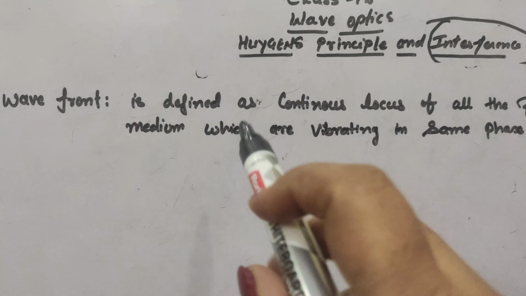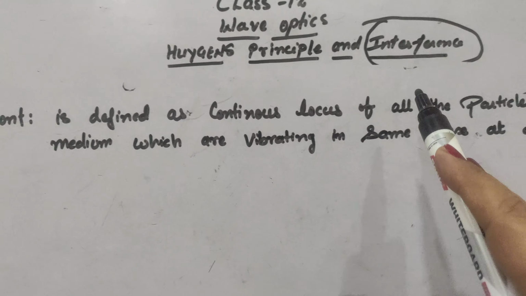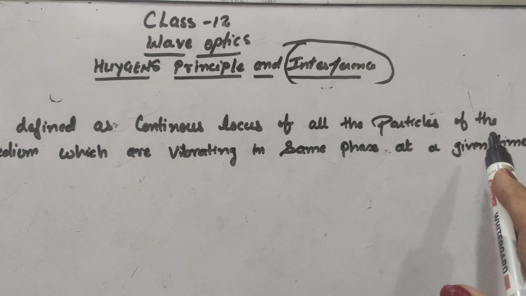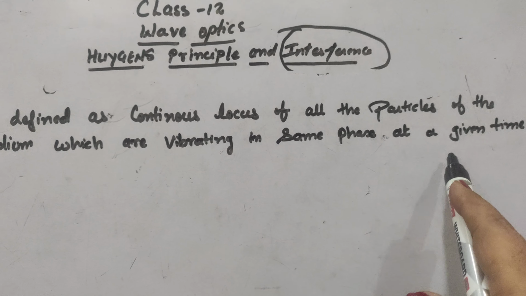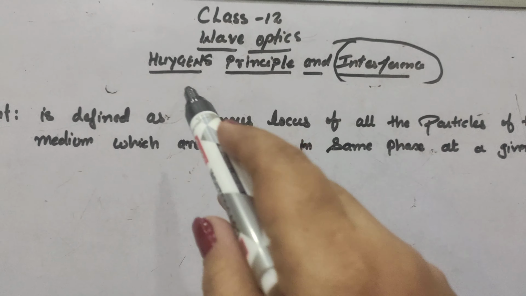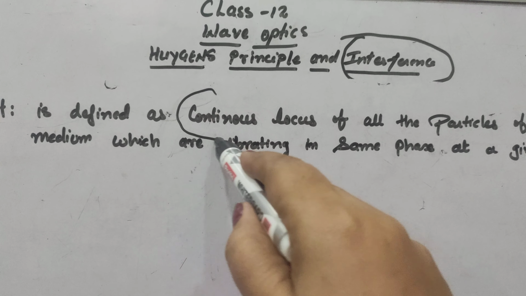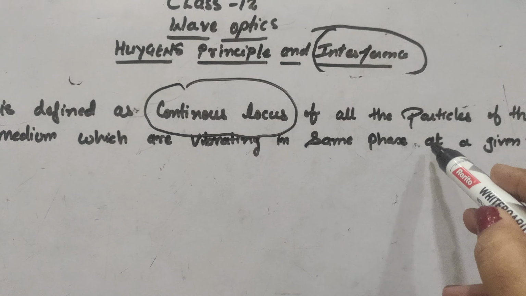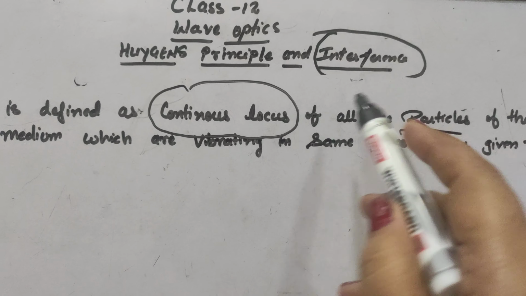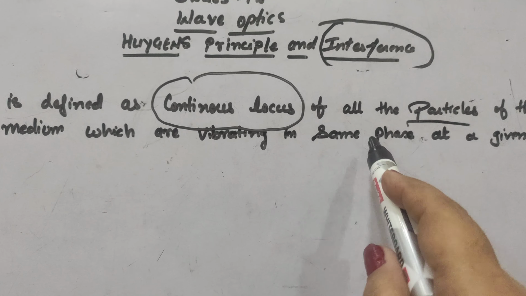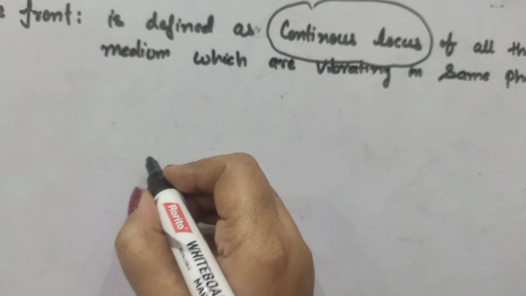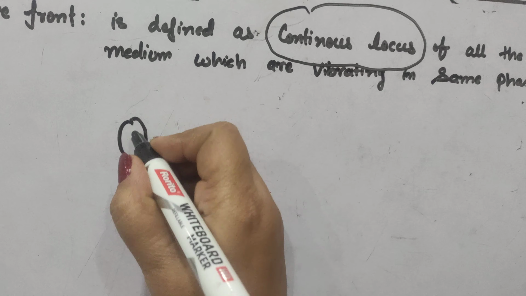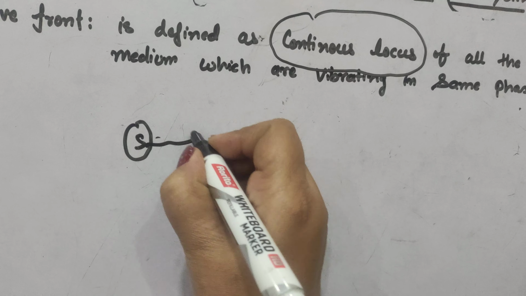Wavefront is defined as the continuous locus of all the particles of the medium which are vibrating in the same phase at a given time. Now we know that any source, let this be a source S, will send the light in all directions,